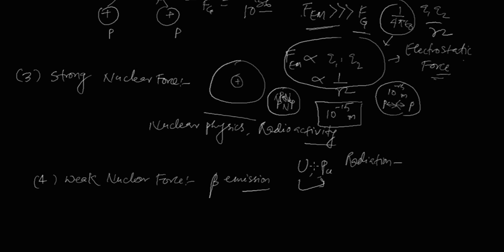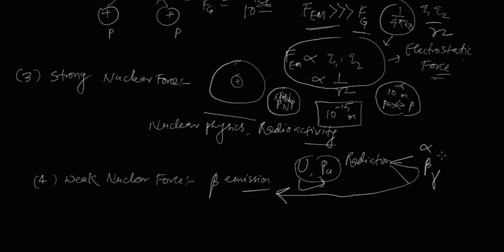By radiation, these radioactive elements lose their energy and try to reach a stable state. The radiation can be of three types. All radioactive elements emit radiation in the form of alpha, beta or gamma. So when beta emission happens, we observe this weak nuclear force.